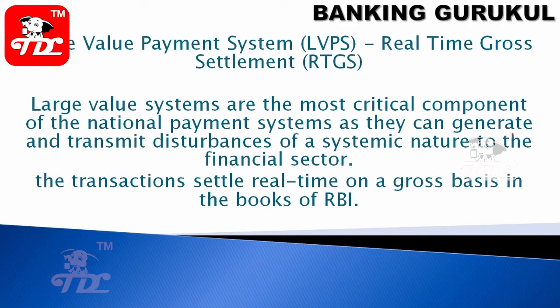So you can see, a large value payment system means the minimum transaction amount is 2 lakh rupees, and the transaction is settled in real time on a gross basis in the books of RBI. So in RTGS, you will have settlement for each transaction. Bank to bank settlement will be done through RBI for each transaction.